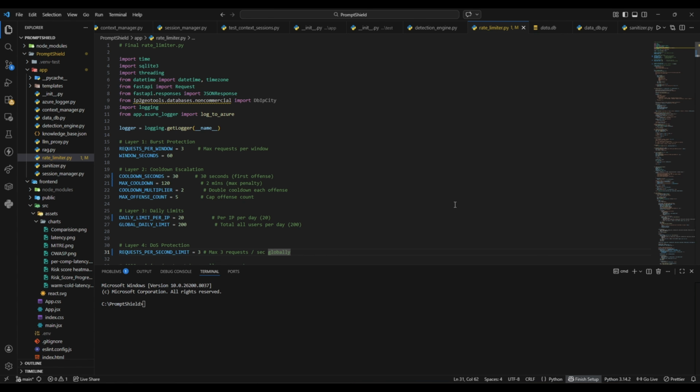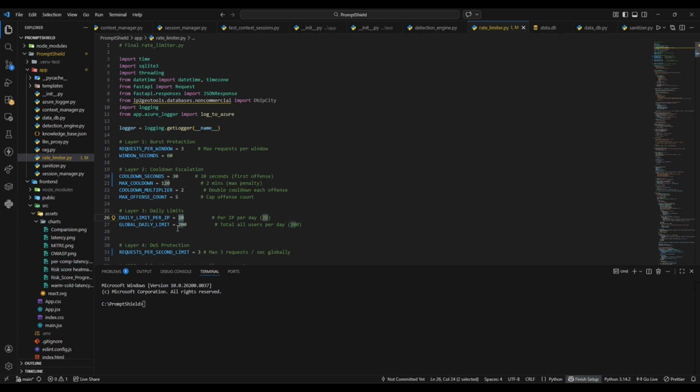I also have progressive cooldown escalation. That means for the first offense, the user gets rate limited for 30 seconds, and this basically doubles with every offense. The maximum cooldown is 120 seconds, and this makes automated attack tooling progressively less effective over time. Layer 3 enforces daily limits: users have just 20 requests per IP per day, and the global limit is set to 200 across all users, ensuring no single actor can exhaust the system.